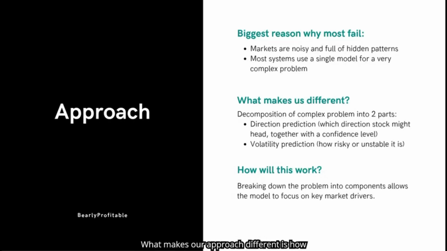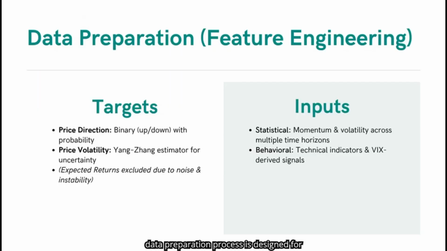What makes our approach different is how we decompose this complex problem into two key parts. First, we predict direction, where the stock is likely to move and with what level of confidence. Second, we estimate volatility, how risky or unstable that movement might be. By separating these components, our model can focus on the key drivers behind market behavior, making it both more interpretable and more robust.